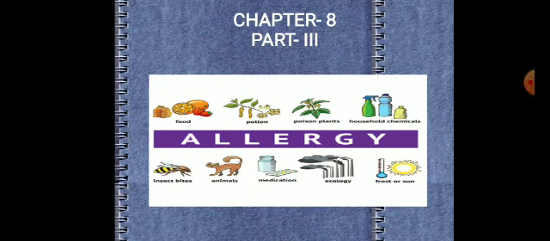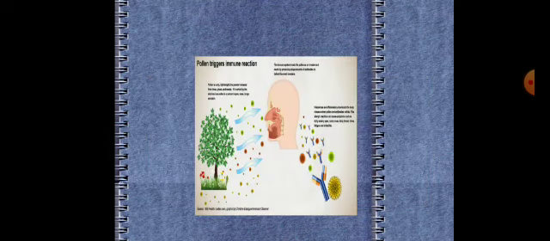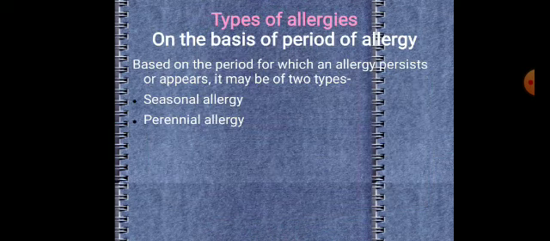This is the last part of allergy chapter number 8. In my last video, I explained what the types of allergies are. On the basis of duration, there are two types of allergy: seasonal allergy and perennial allergy. Today, I am going to explain some common allergic reactions and how allergies trigger in our body.